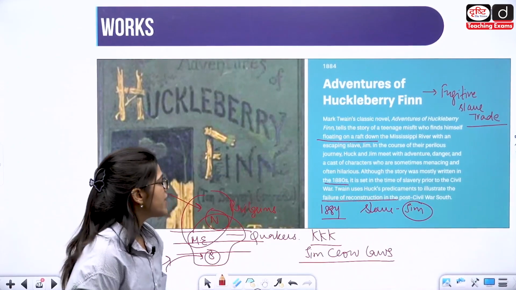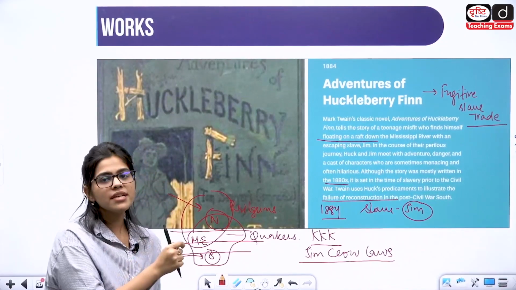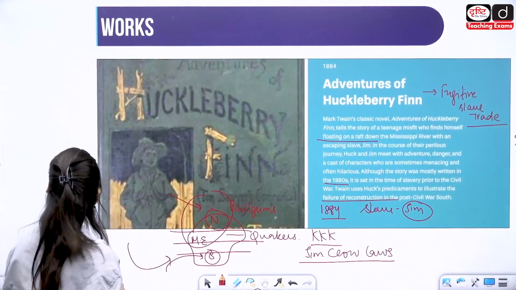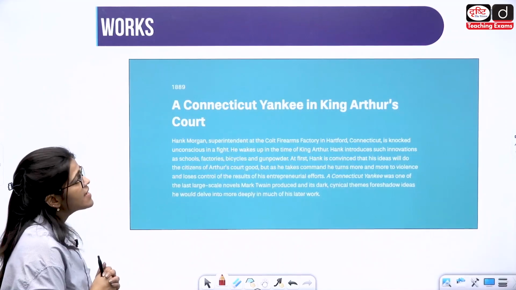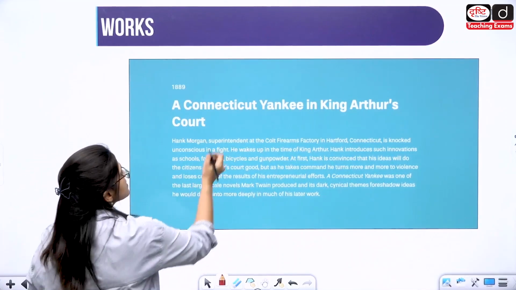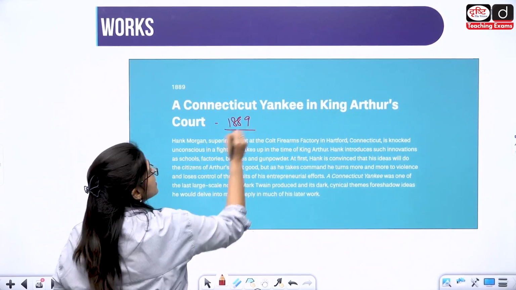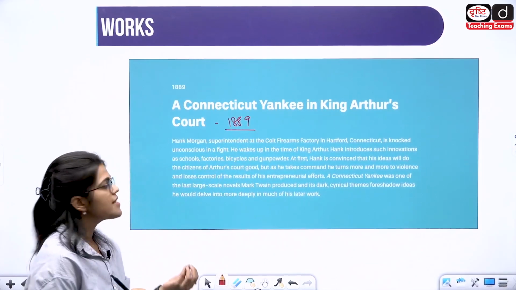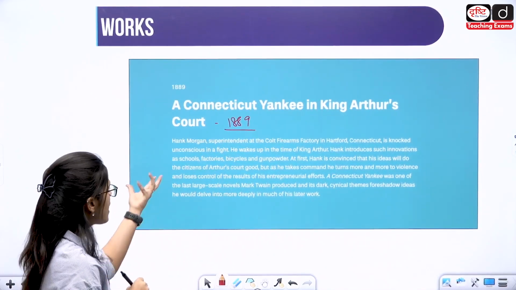This is also very important, and it is the background of a lot of works that Mark Twain has written. Okay, then we have A Connecticut Yankee in King Arthur's Court. It is coming out in 1889. This work is again very important. Here is this person called Hank Morgan.